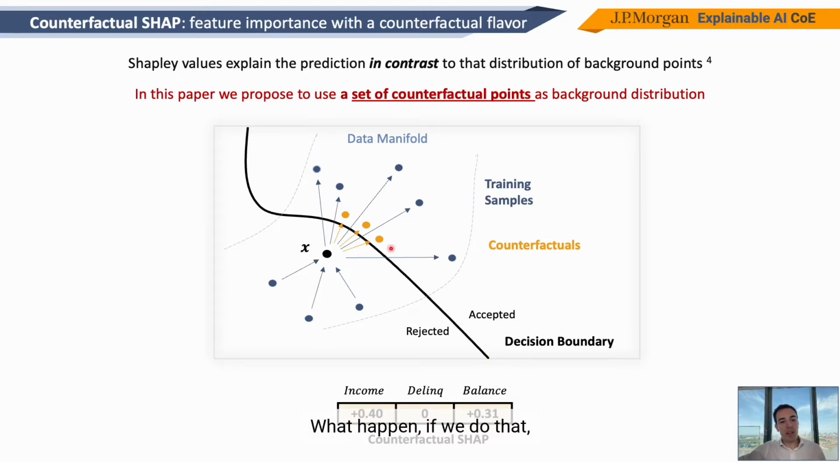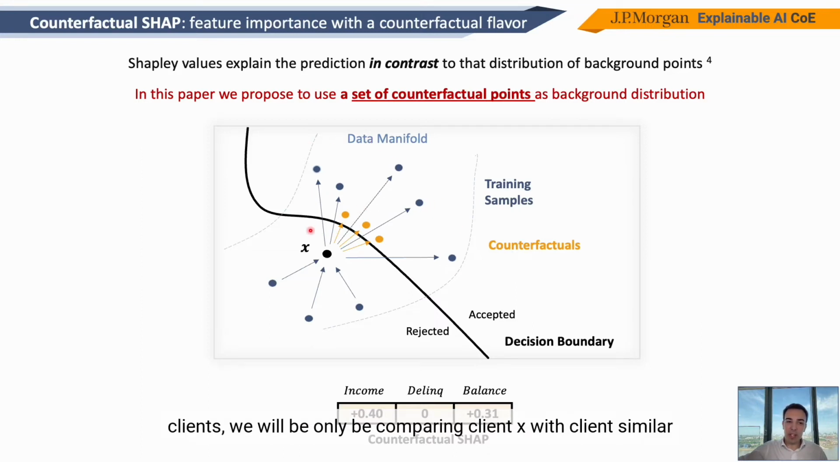And what happens if we do that is that we are now comparing a client text that has been rejected with similar clients that have though been accepted. So instead of comparing a client text that has been rejected with much worse clients or with much better clients, we will be only comparing client text with clients similar to them but that have been accepted.